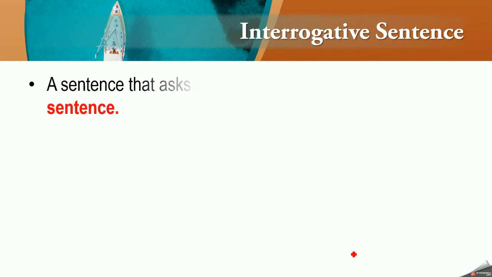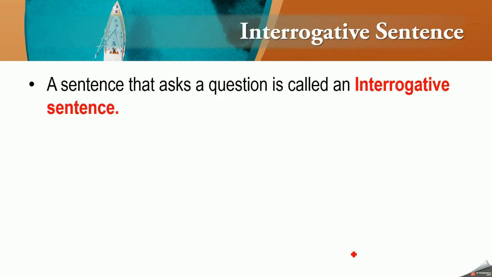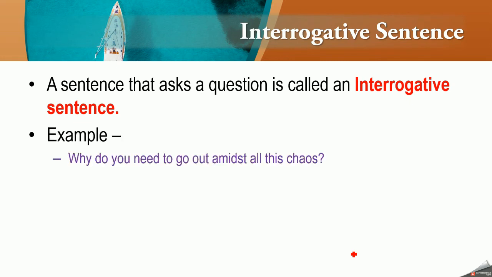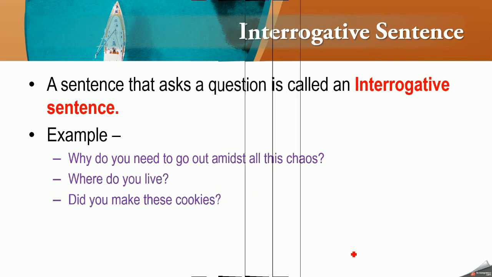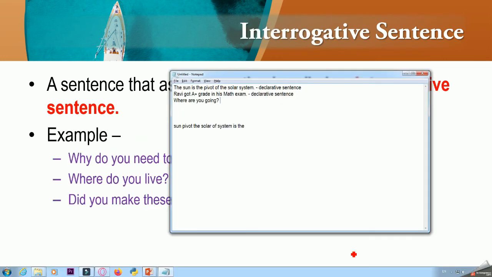Second is interrogative sentence. A kind of sentence where a question is asked is known as interrogative sentence, like, why do you need to go out amidst all this chaos? Where do you live? Did you make these cookies? And over here also, this particular sentence, where are you going, it can be considered as interrogative sentence.